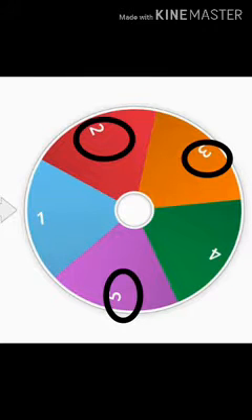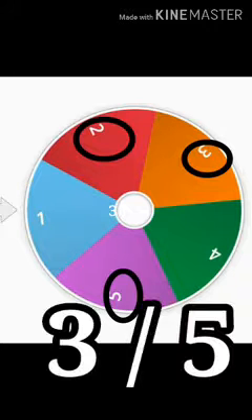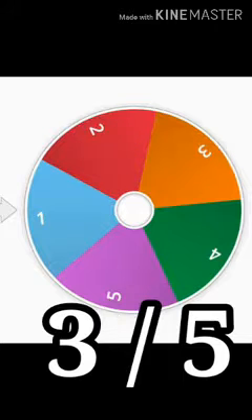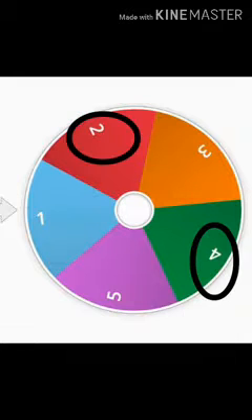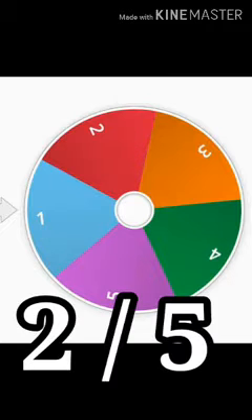So what is the probability of this pointer stopping at one of the prime numbers? It will be 3 upon 5, because there are 3 prime numbers out of total 5. Well, can you say what will be the probability of this pointer stopping at an even number? How many even numbers are there? 2. 2 and 4, only 2 even numbers are there. So the probability of pointer stopping at an even number is 2 out of 5.